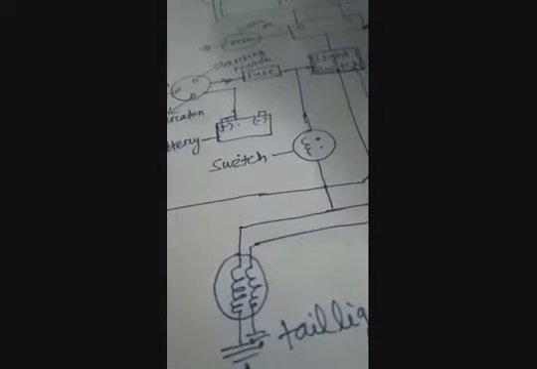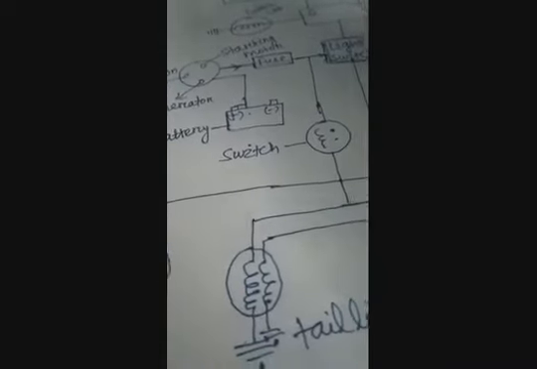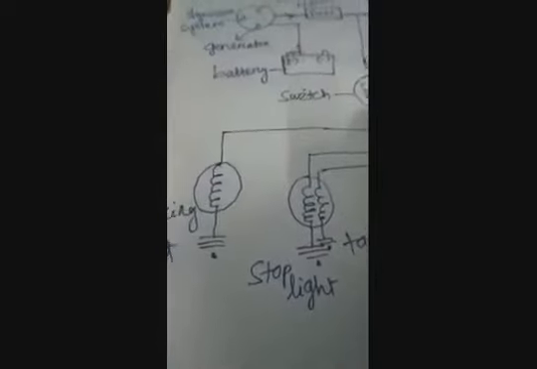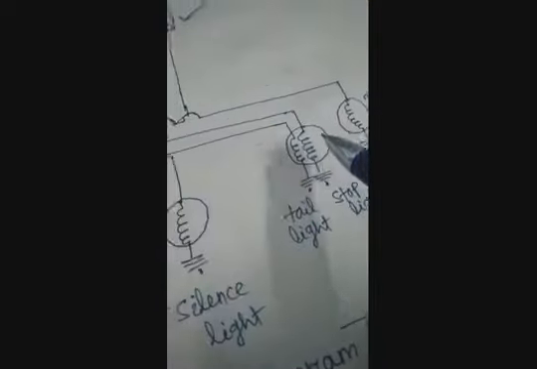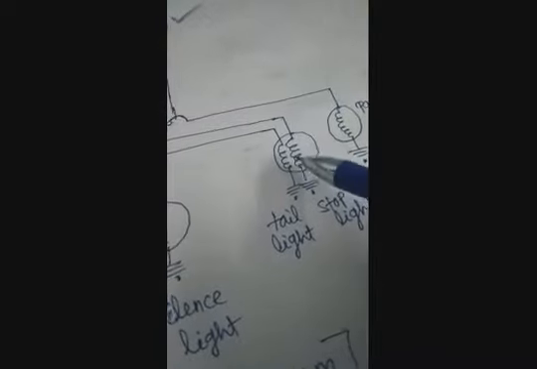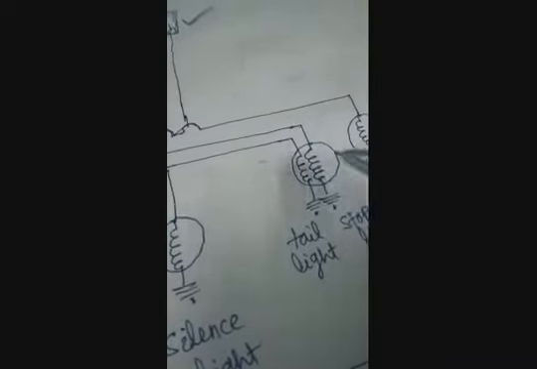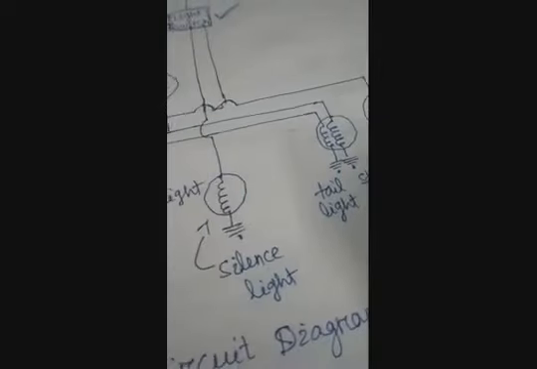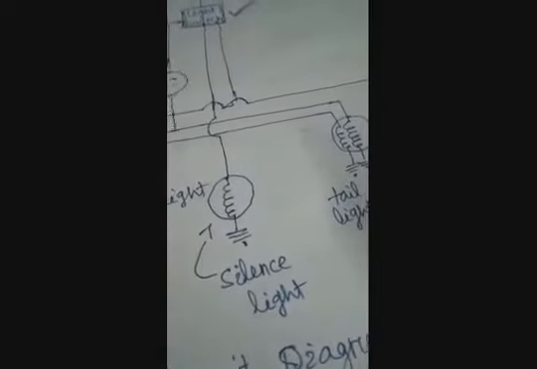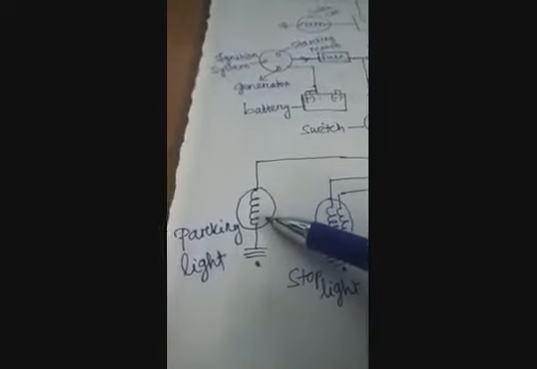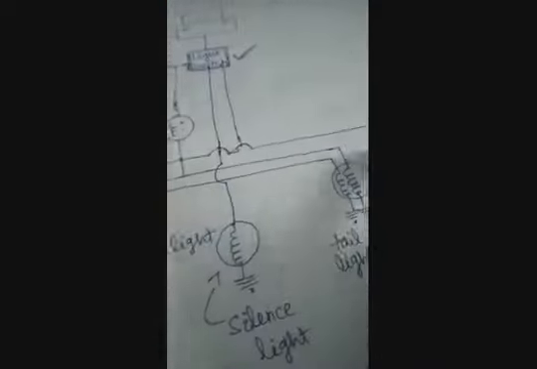Our bike or scooty has two side handles with lights. Next, the switch controls the parking light, stop light, tail light, and signal light. Next, on the two sides of four-wheelers or heavy vehicles, there are two stop lights, two tail lights, and parking lights. Then next we come to the parking light. These three connections are equally divided.